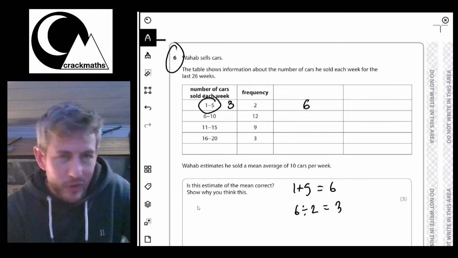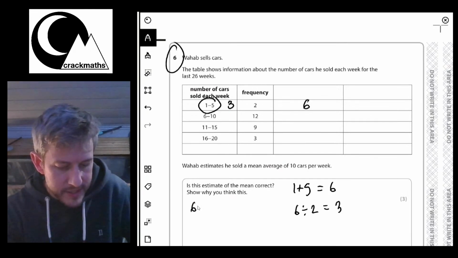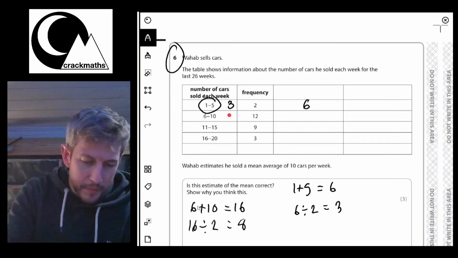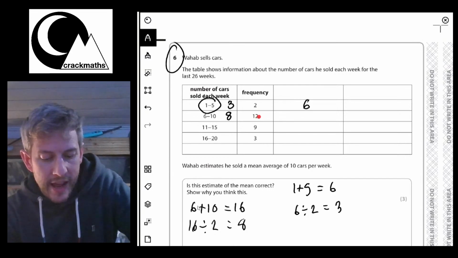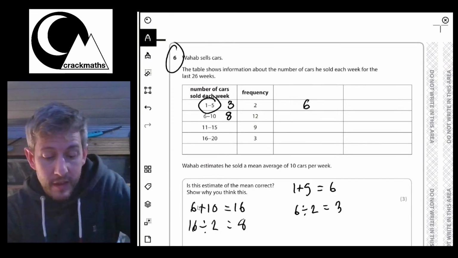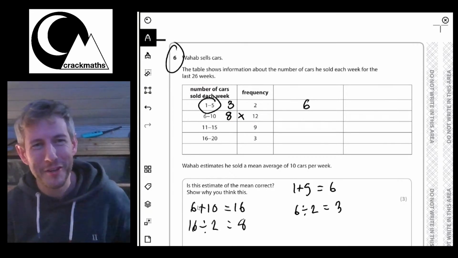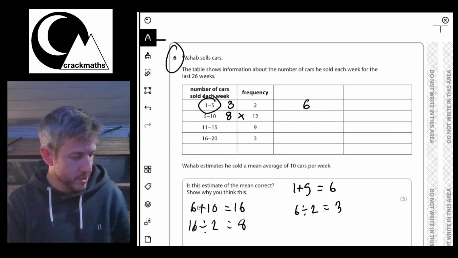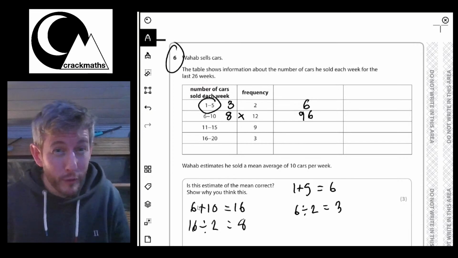Okay, right. The next thing I've got going on here is we've got 6 to 10 cars. So I'm going to do the same thing again. 6 add 10 equals 16. 16 divided by 2 equals 8. So I'm going to estimate that on these weeks he sold 8 cars. Now, if he sold 8 cars for 12 weeks, that means I've got to do 8 times 12. Now, I do know this, but I'm going to use my calculator just to be safe. So 8 times 12 is 96. And that's exactly what I thought it was going to be.